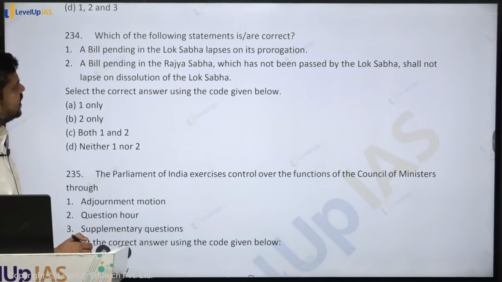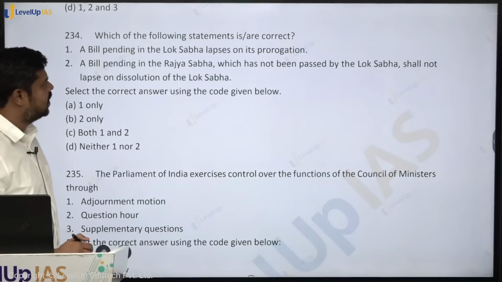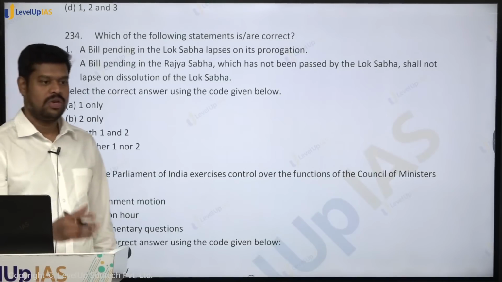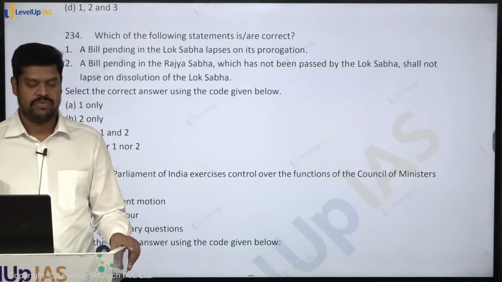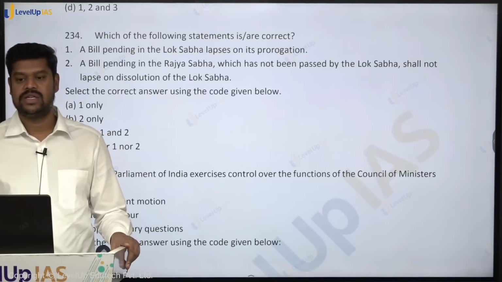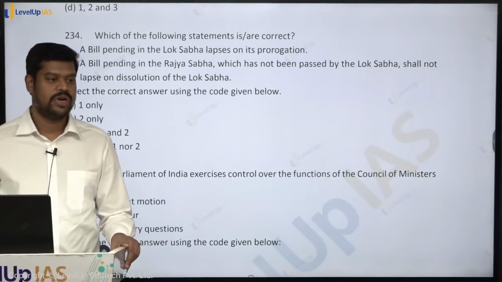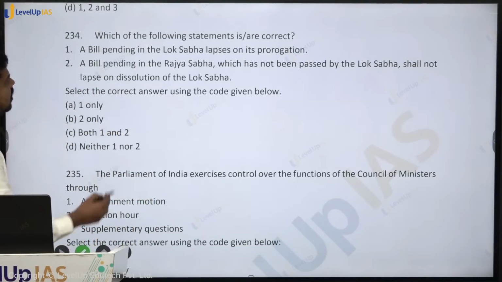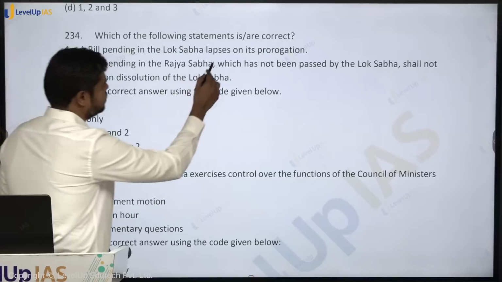Which of the following statements are correct? All bills pending in Lok Sabha lapse on its prorogation. It has no effect on the bills when it comes to prorogation. When will it have an effect on the bills? Only in case of dissolution. Prorogation is merely the terminating of a session, so it does not have any effect. All bills pending in the Lok Sabha lapse on its prorogation.